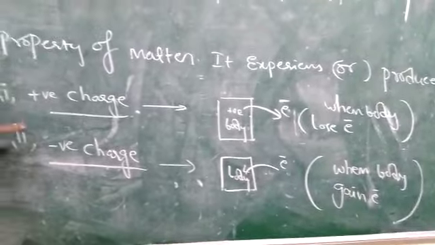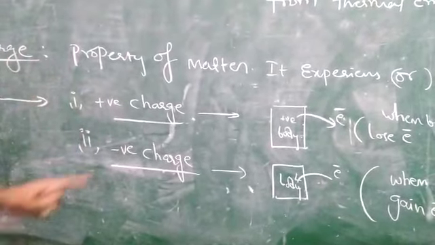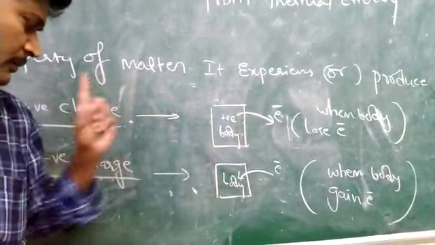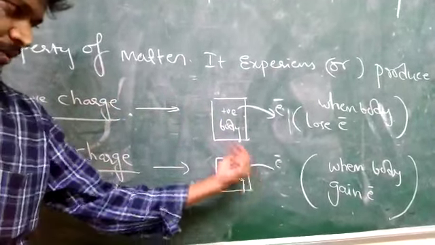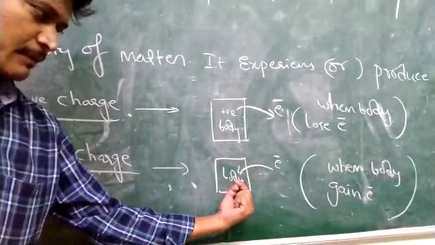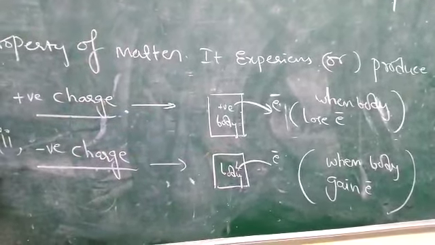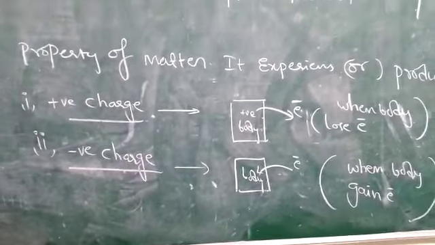So this is the classification of charges. That means deficiency of electrons in the substance gives a positive charge, and excess electrons gained by the substance gives negative charge.